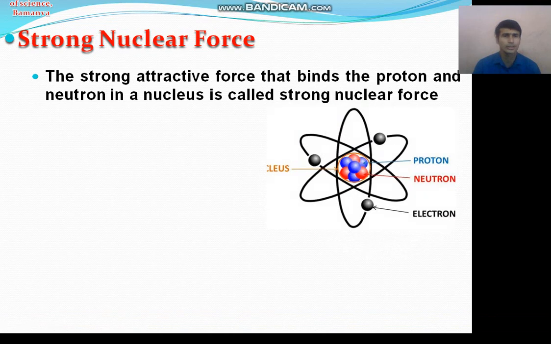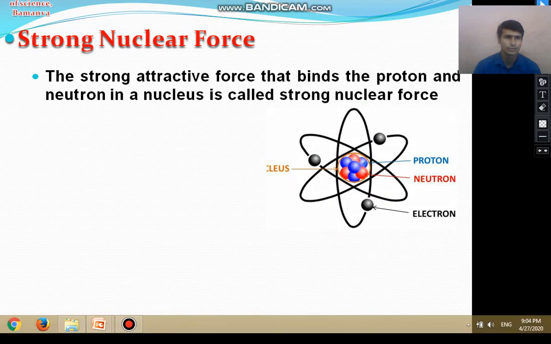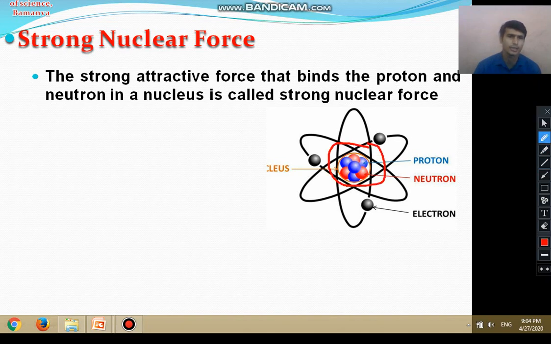Suppose we consider the structure of an atom. Protons and neutrons are together in the nucleus like this, and the electrons are revolving around the nucleus. Due to the strong nuclear force, the protons and neutrons are bound together in the nucleus.